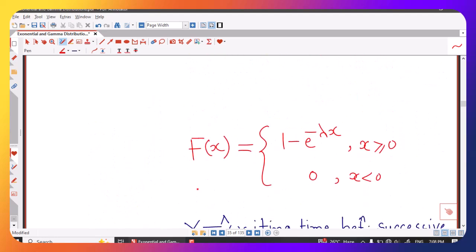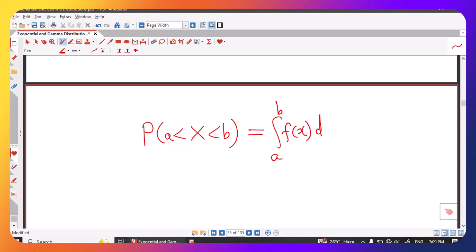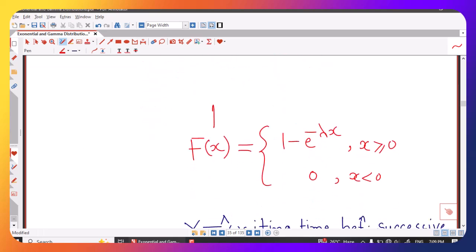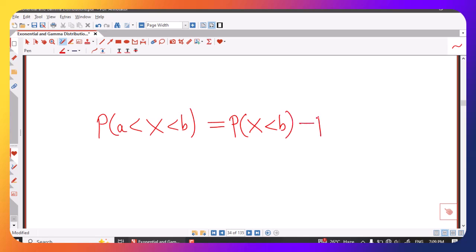Whenever we are interested in the probability that x lies between a and b, we integrate the probability density function from a to b. We have another way to calculate this probability using the CDF. The probability that x lies between a and b can be rewritten as the probability that x is less than b minus the probability that x is less than a.